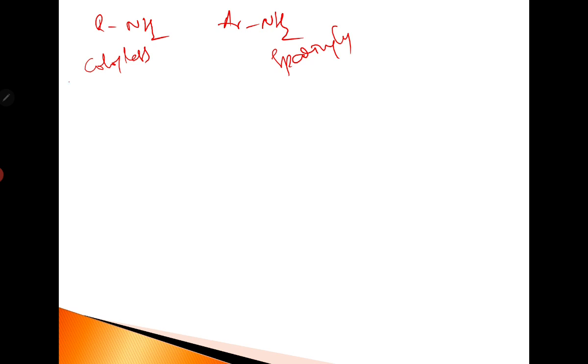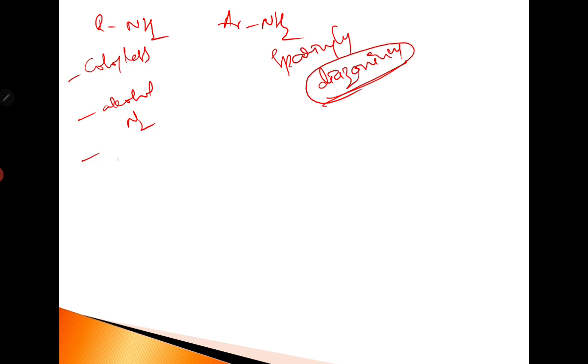And next, aliphatic amines, when they react with nitrous acid, give alcohol and nitrogen, as we have seen just now. But aromatic amines form diazonium salts, which are very useful intermediates in the preparation of many benzene derivatives, which we have seen in part 3. And next, aliphatic amines are not easily oxidized, but aromatic amines are susceptible to oxidation easily.